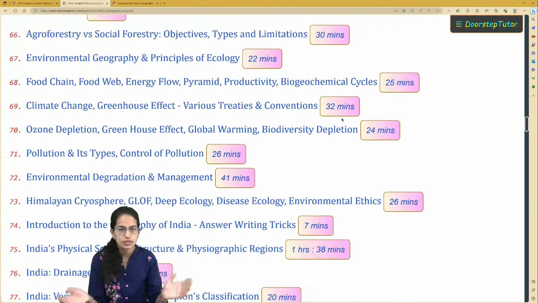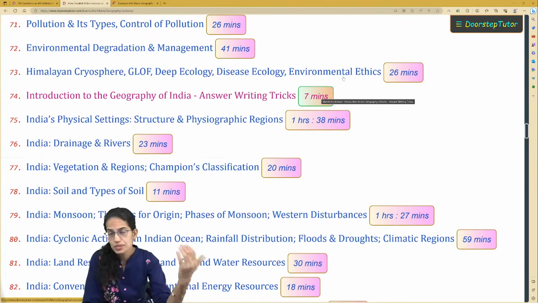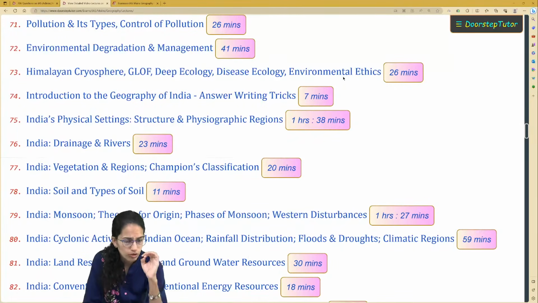Then related to climate change, again we have discussed here various treaties and conventions. So this is an important concept that you must cover. GLOF and deep ecology are extremely important, must-cover topics. Don't miss these topics that I am highlighting here. Environmental ethics, again, is a topic from the contemporary section in human geography as well. The scholars working in line with environmental ethics, their concepts and their philosophies become extremely important.